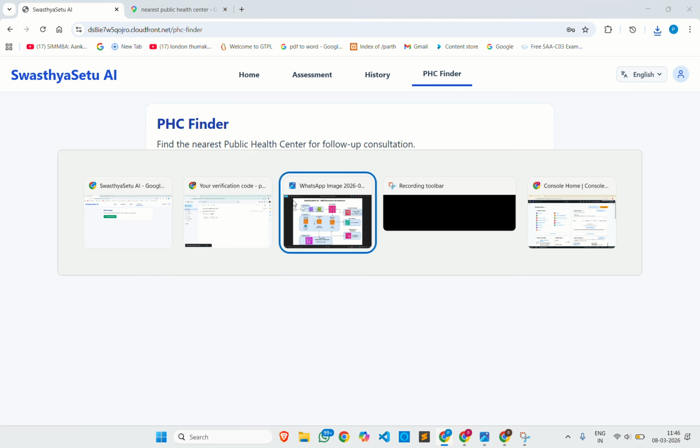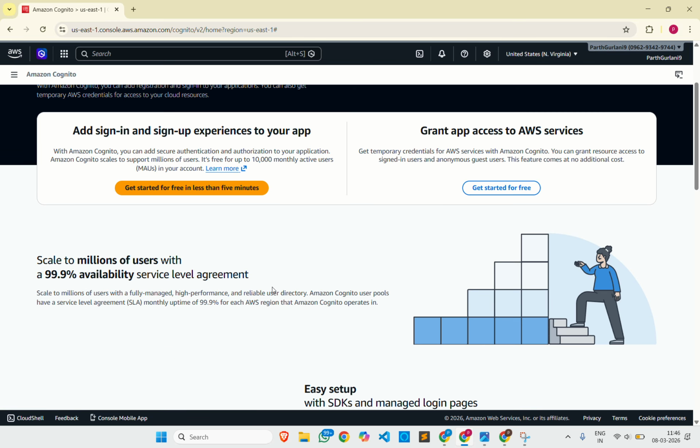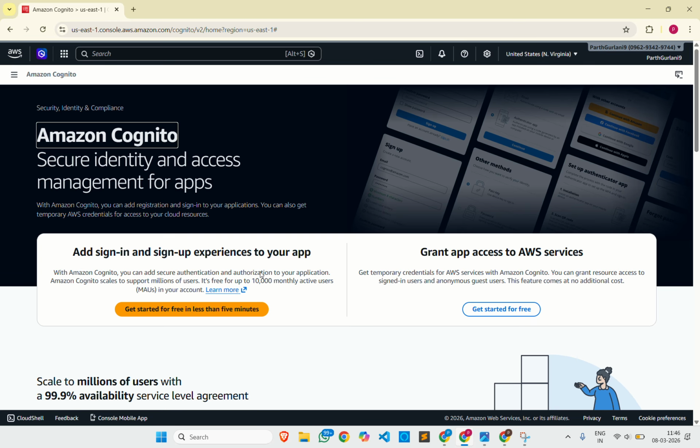Now let's go to the AWS. I have a demo with the Cognito also. We can also see the Cognito. The new user was created, like Pintu Gurlani 1313. So the entry will be in that also, and the Amazon DynamoDB will also contain some entry. So let me go with Amazon DynamoDB also.